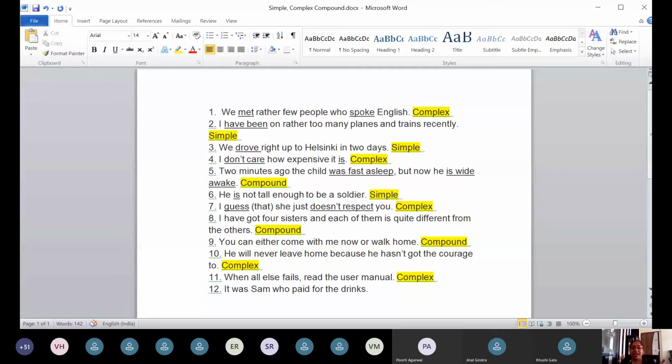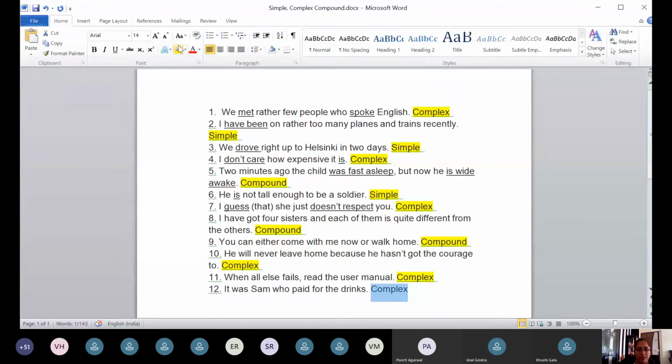So it is added information about Sam. That is why it becomes an adjective clause. An adjective clause is a subordinate clause. And as you rightly mentioned, one main and one subordinate clause makes it a complex sentence. Correct. Thank you for the answer.